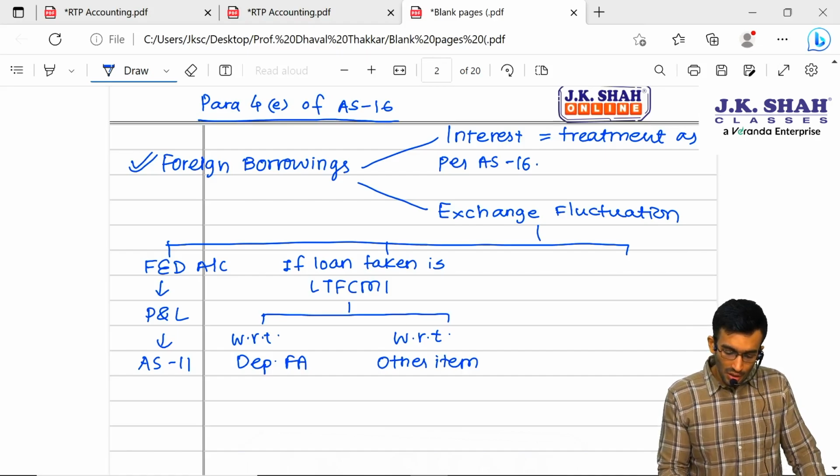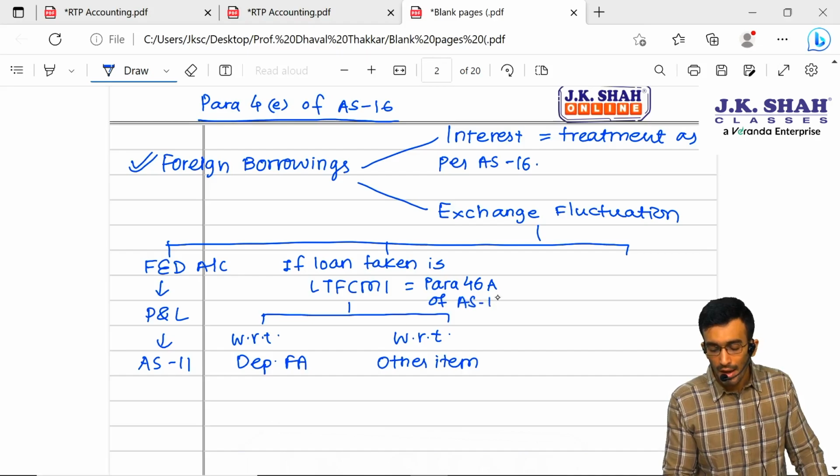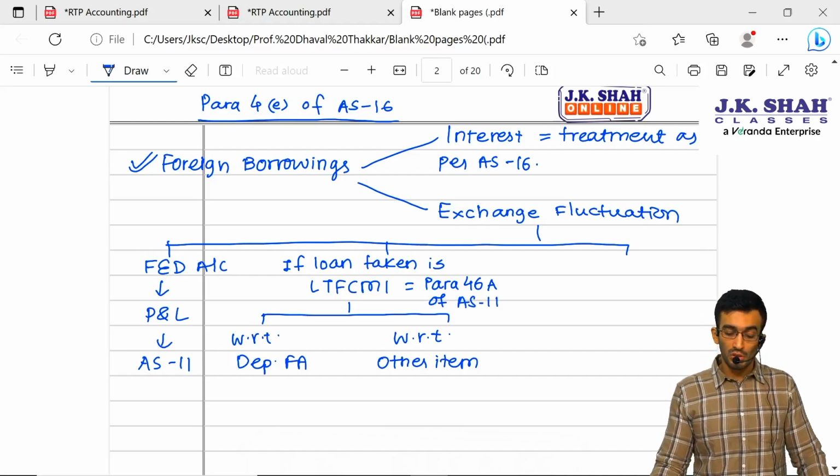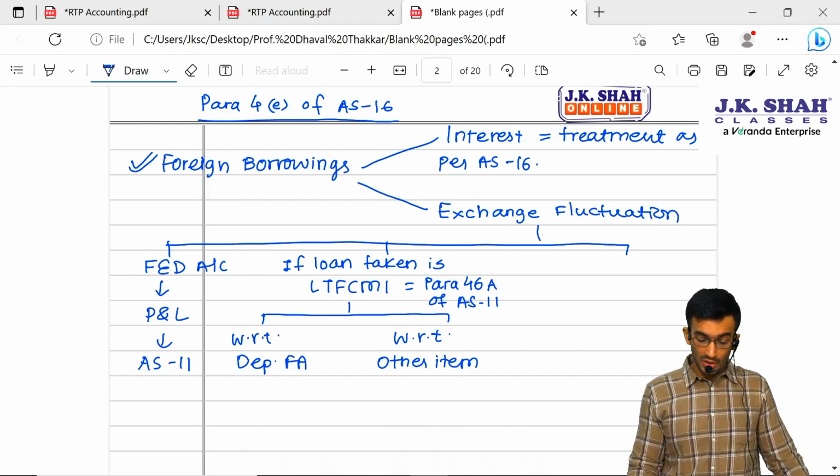So this long-term foreign currency monetary item, can I say this is nothing but para 46A of AS 11.